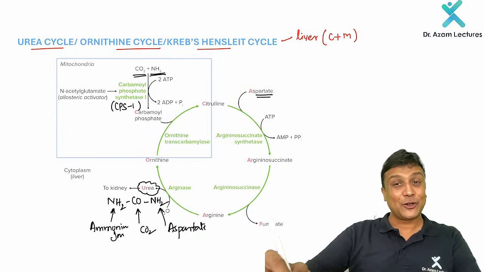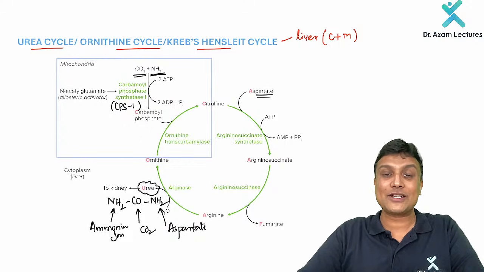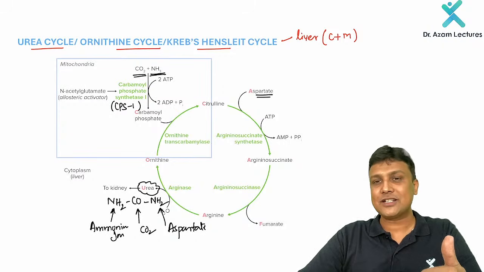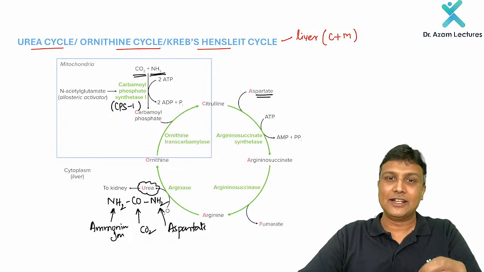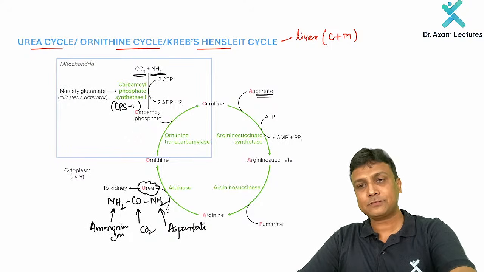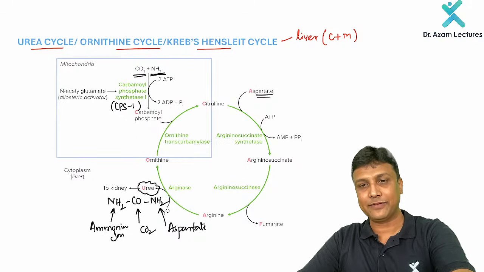Okay. So in your exams, they're also asking about the sources of urea, sir. So the urea formula will be NH2CONH2. The first NH2 group is coming from ammonium ion. The CO group is coming from carbon dioxide. And then the one more NH2 group is actually coming from the aspartate, my dear friends.